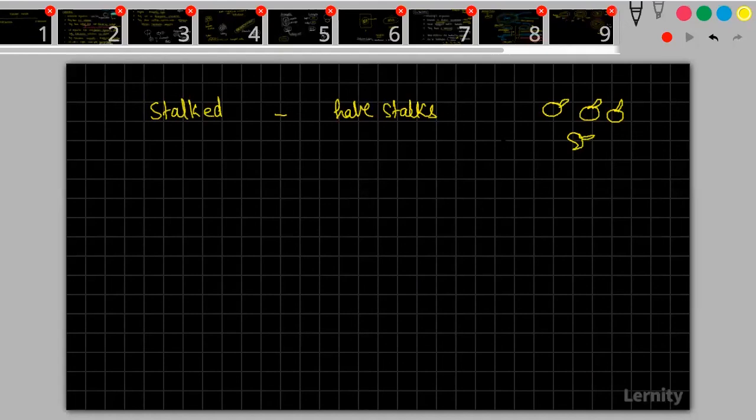So if you have a stalked one, we call it stalked. Then you have budded. They have projections. So let us say this is a bacteria with small buds. This is what we call a budded structure.